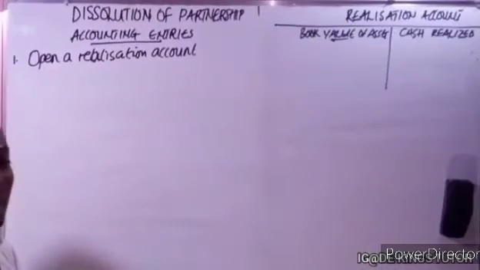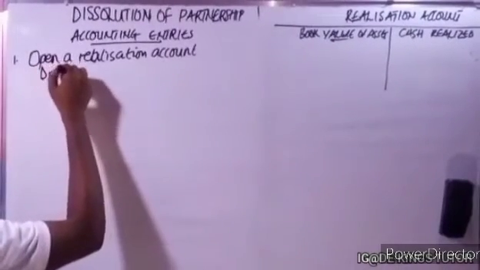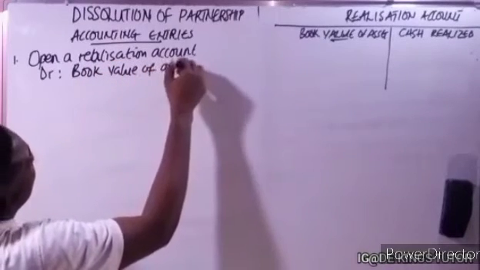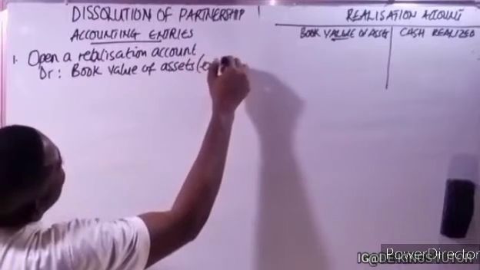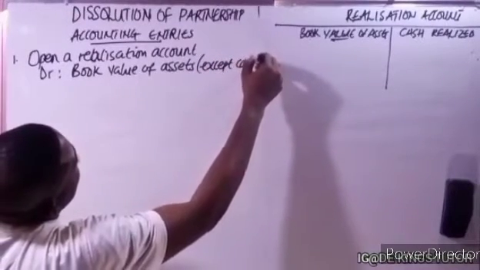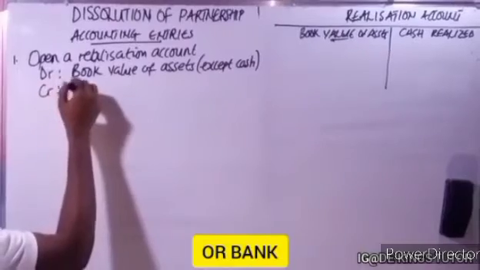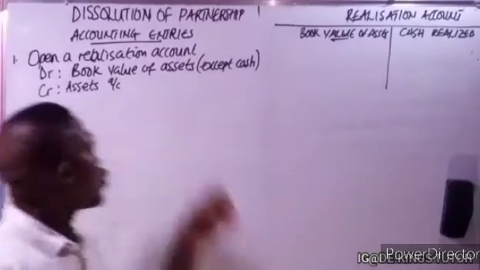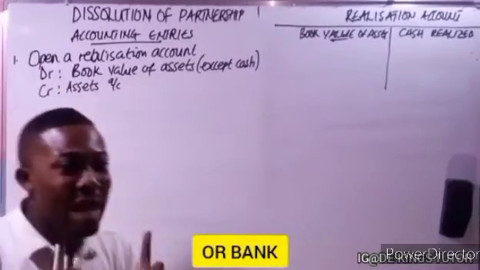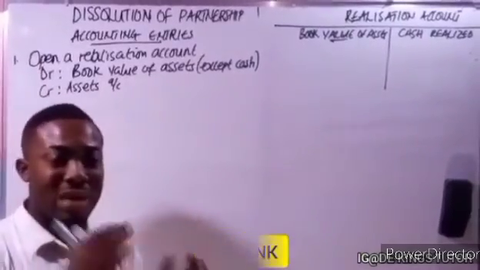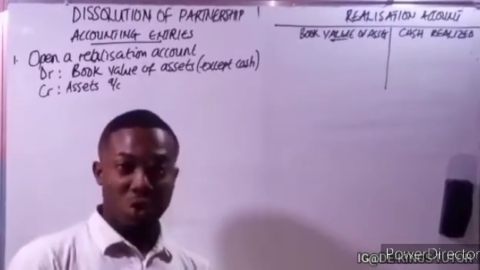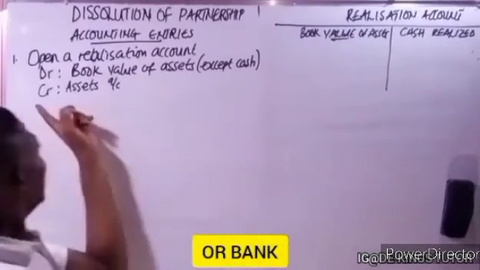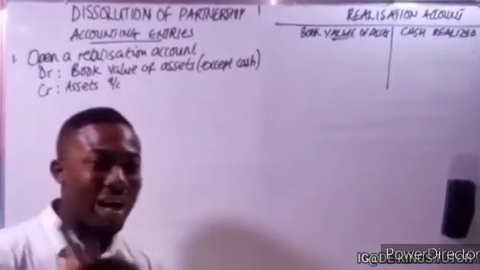When we open the realization account, you debit the book value of assets except cash, and you credit their respective assets account. Okay, so you debit the book value of assets except cash. All the assets, their book value that was given in the balance sheet in the question, you debit it to the realization account except cash, while the corresponding credit entry will go to their individual asset account.